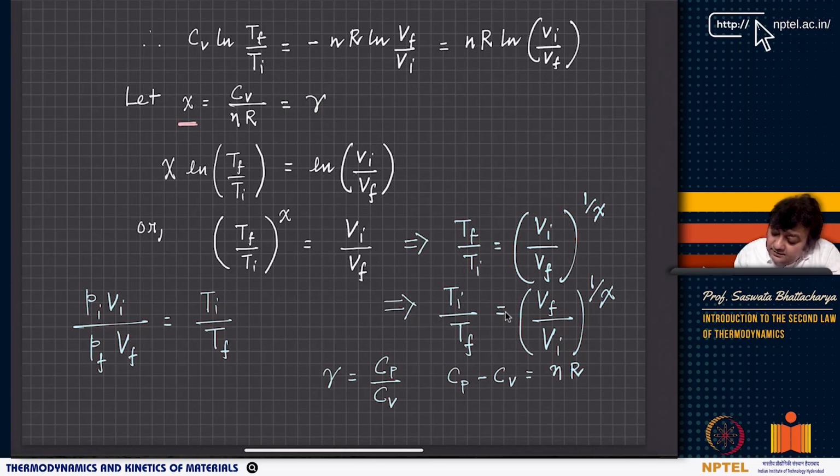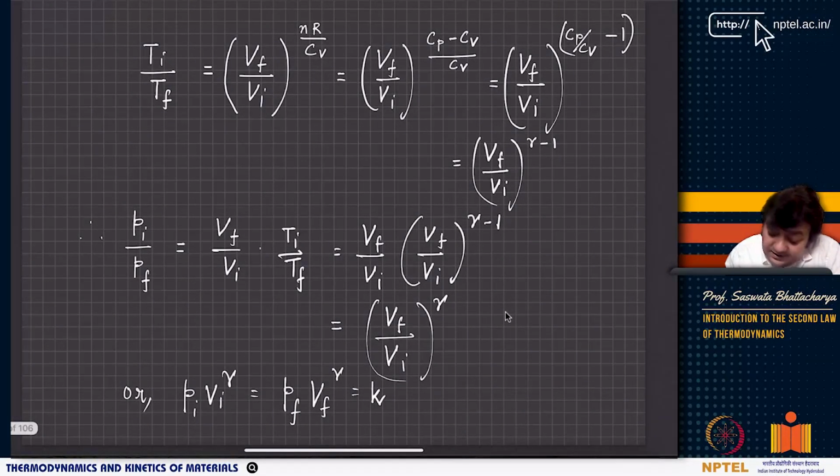Now, I will not call this gamma. Here we will call gamma as Cp by Cv, and chi as Cv by NR. Now you see Cp minus Cv equals NR. This is for an ideal gas. This we have already shown. For an ideal gas, Cp minus Cv equals NR. This is something that we have already proved. And then we are writing gamma equals Cp by Cv.